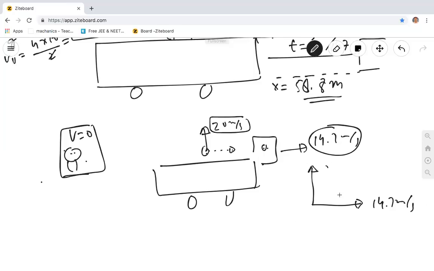Now look, let me repeat this a couple of times. For a truck it has only this velocity, because for a truck this horizontal velocity cancels with the truck's. It has forward velocity of this, the truck also has forward velocity of this, so the ball has only 20 meter per second velocity in the truck, because in the truck this velocity cancels with this, because they will get subtracted relatively. But for outside, this has how many velocities? 2 velocities, this and this. Okay, now you can find the velocity for a person outside. So go root of 20 square plus 14.7 square.